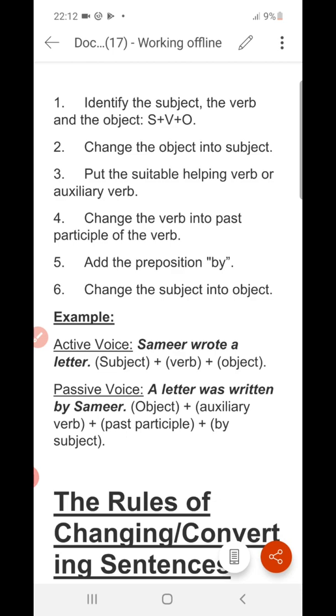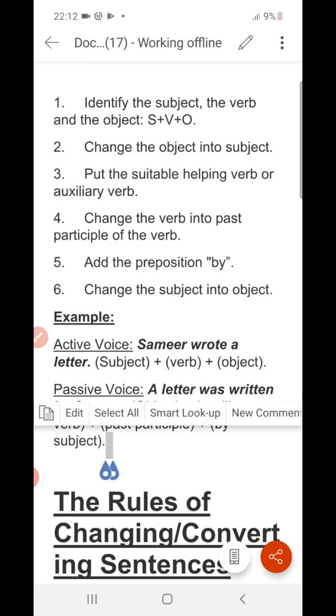Okay, so by over here is given. Next, Samir. So the subject of the active voice has turned into the object of the passive voice over here. Okay, by plus the subject of the active voice, that is turned into the object of the passive voice.